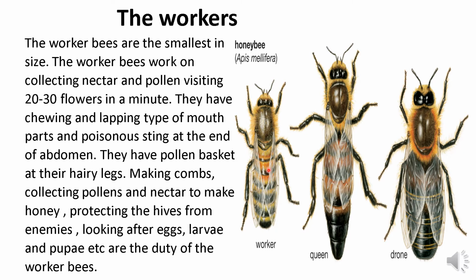They have chewing and lapping type of mouth and a poisonous sting at the end of the abdomen. They have a pollen basket on their hairy legs, and they make combs, collect nectar and protect the hive. They look after the eggs and larvae. These are the functions of the worker bees. They do not have a reproductive function. It is a sterile female.